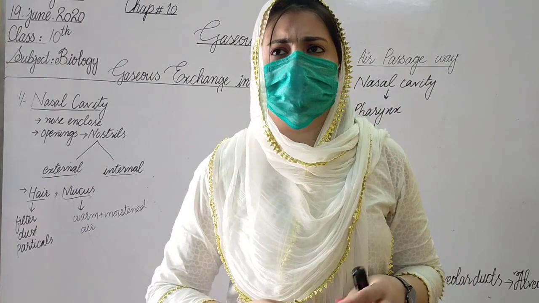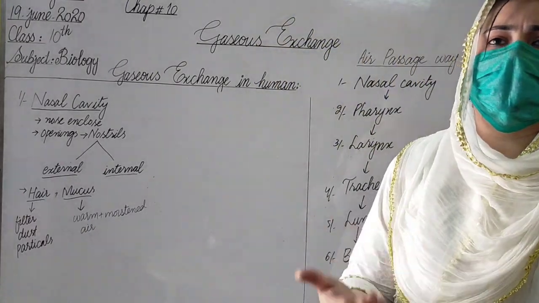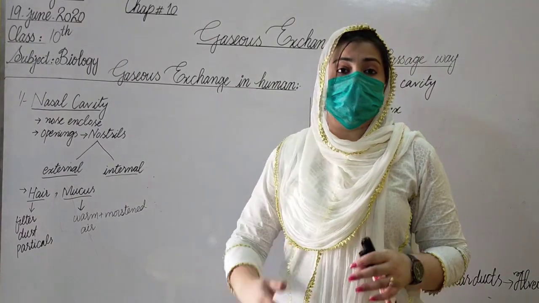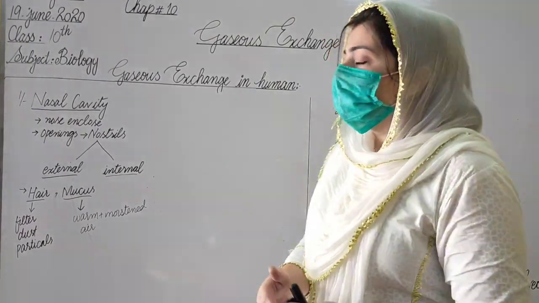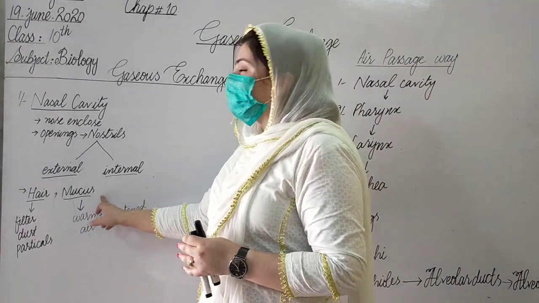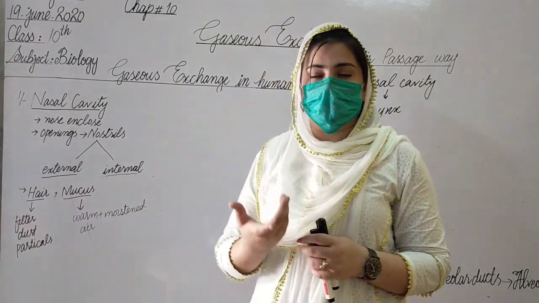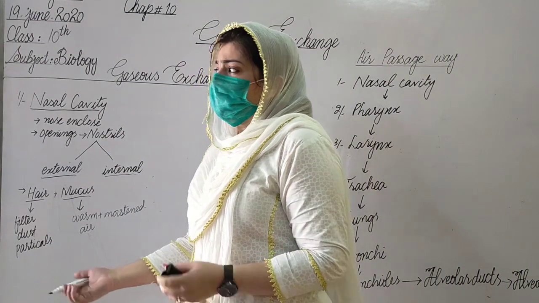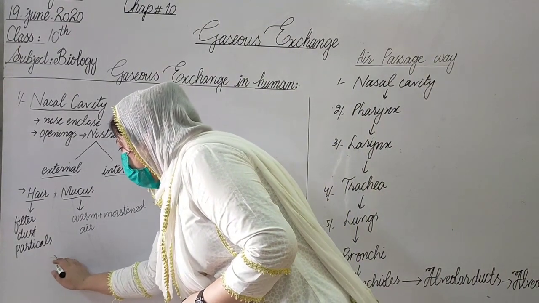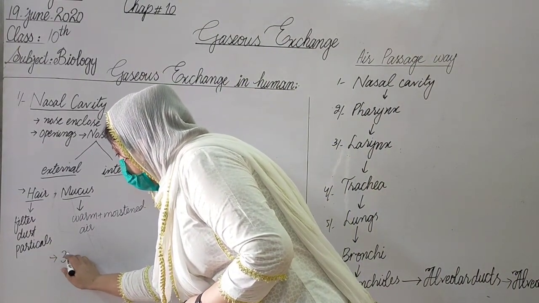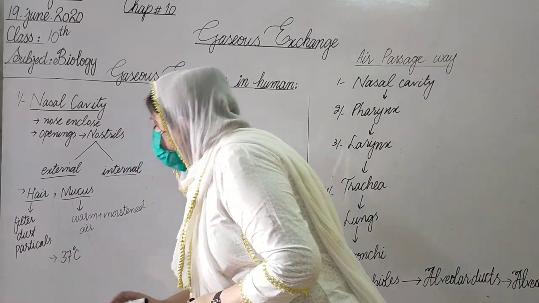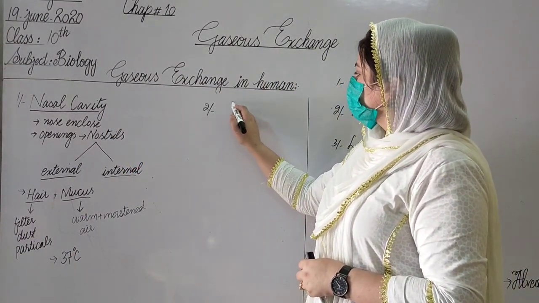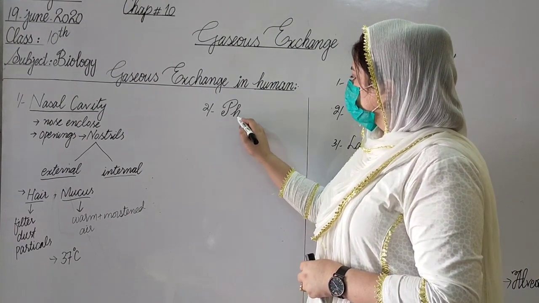Sometimes we inhale air that is very dry, which is very dangerous for our lungs. So the mucus, which is a very slippery and sticky material present in our nose, moistens and warms the air according to our body temperature. And as you know, our internal body temperature is 37°C.